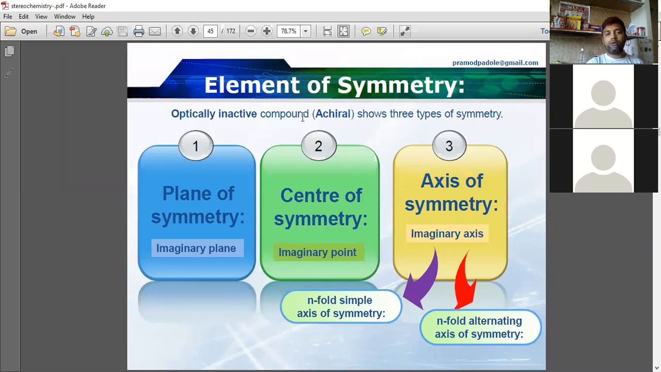Optically inactive compounds, achiral compounds, show 3 types of symmetry. First, imaginary plane.